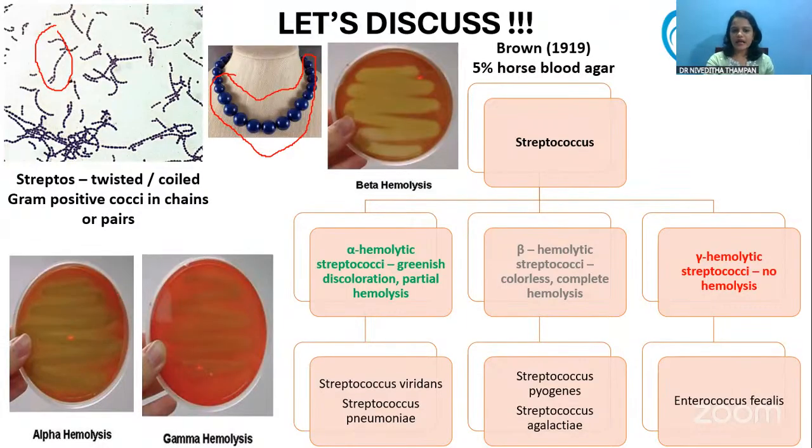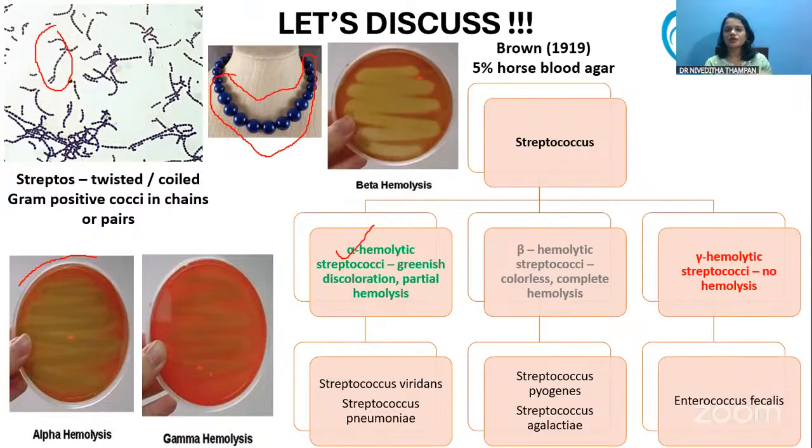Based on that, he divided them into alpha hemolytic streptococci, which produce alpha hemolysis, a greenish discoloration. Why this greenish discoloration? Because only partial hemolysis is happening here.